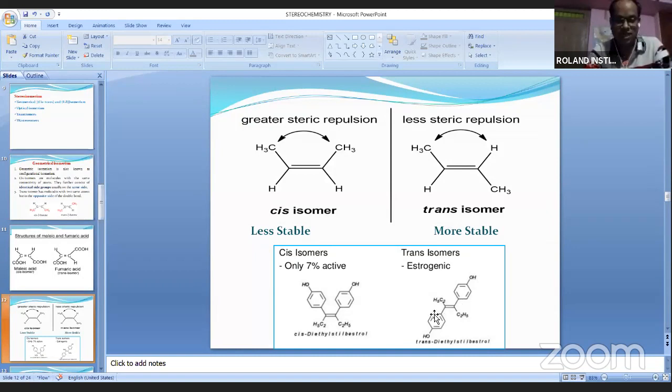You can see diethylstilbestrol also. You see the distance between both the groups. They are away from each other, a very long distance. But here in the cis form, both are on the same side. So the bulky groups definitely cause steric repulsion due to less distance between them. Is it clear?